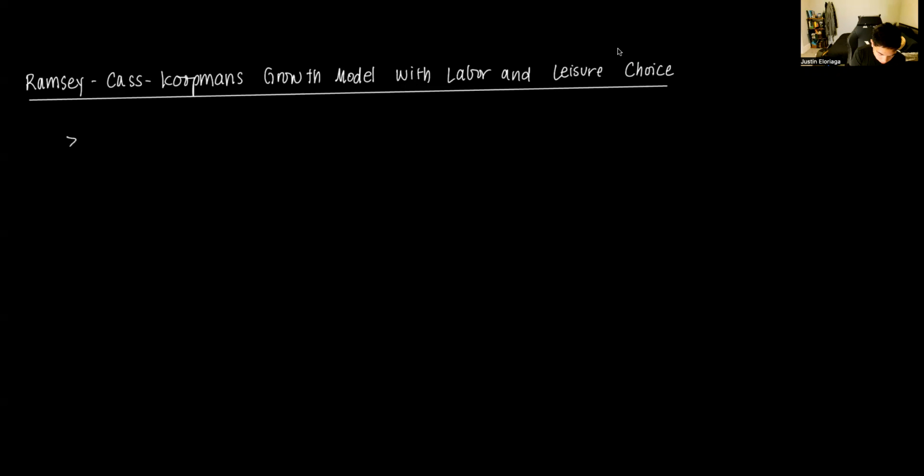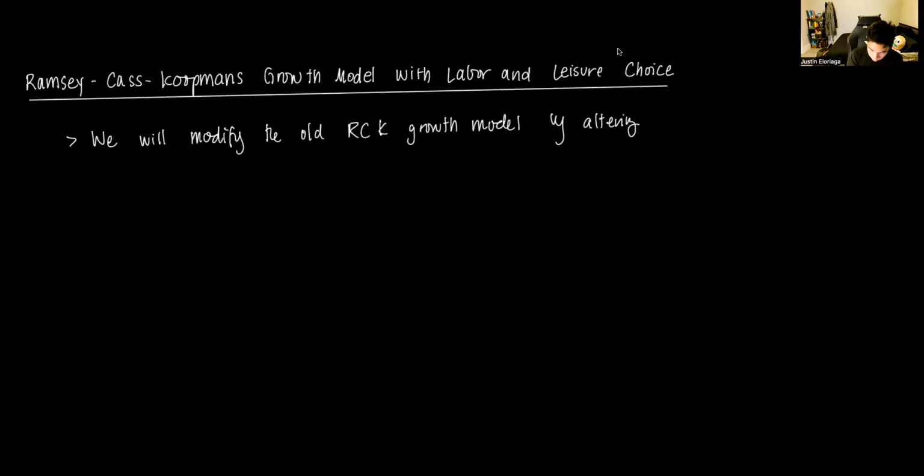So the goal is we will modify the old Ramsey-Cass-Koopmans growth model by altering the utility and production functions.